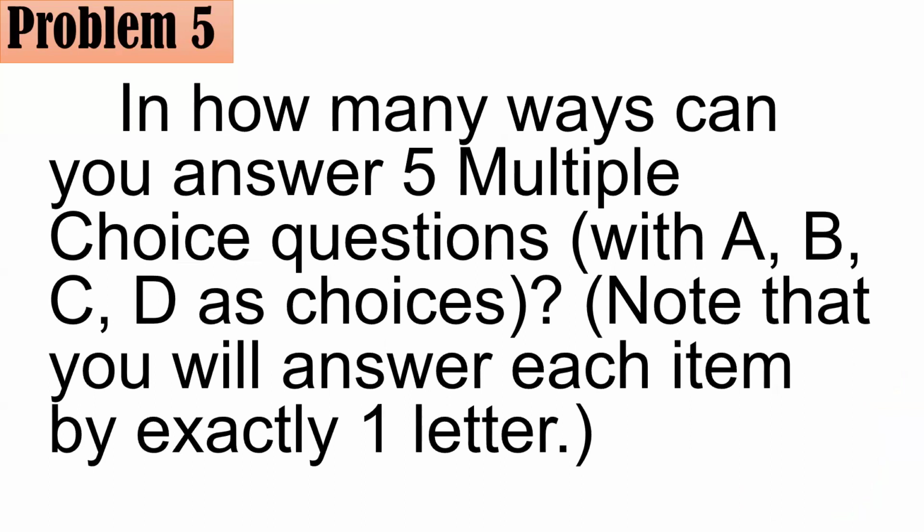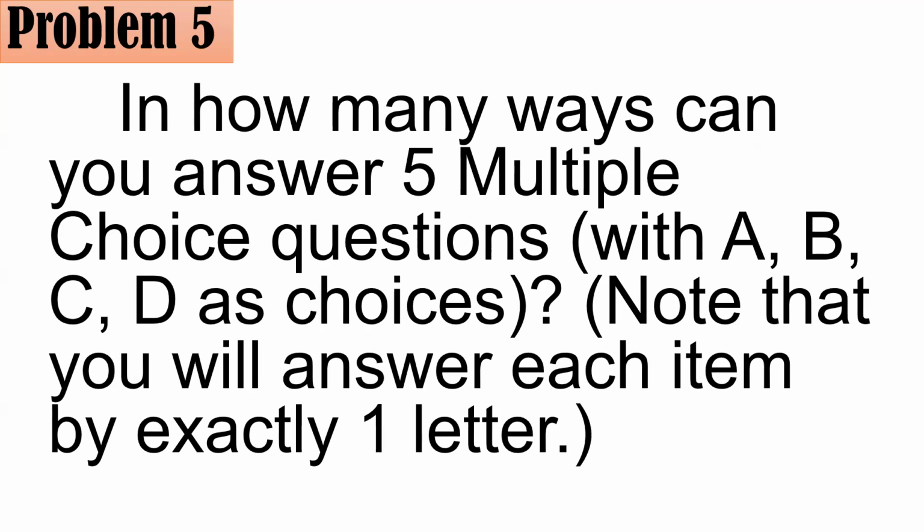Problem number 5. In how many ways can you answer 5 multiple choice questions with A, B, C, and D as choices? Note that you will answer each item by exactly 1 letter, and you will answer all items, and no item should be left unanswered.